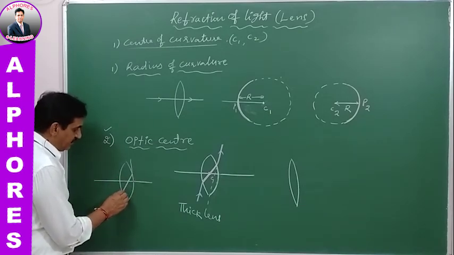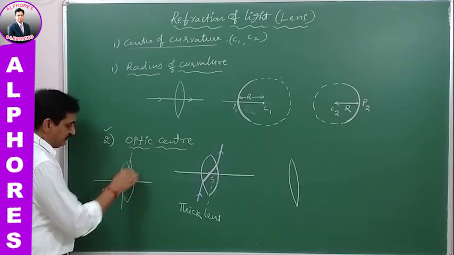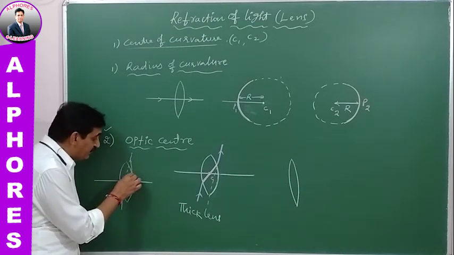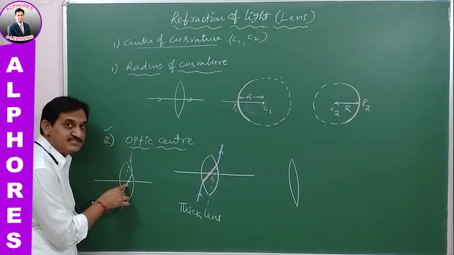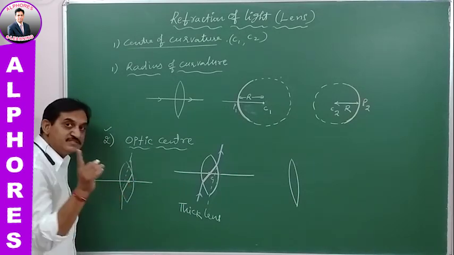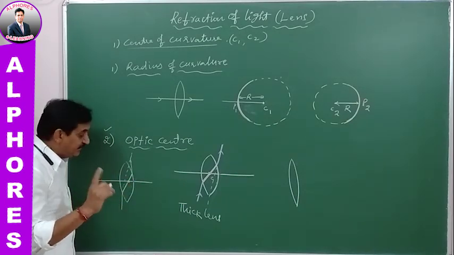When these two are extended, somewhere they intercept each other. Therefore, not all the refracted light rays are taken as the optic center.